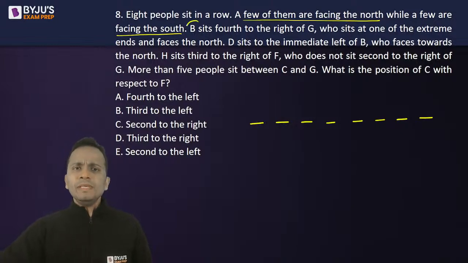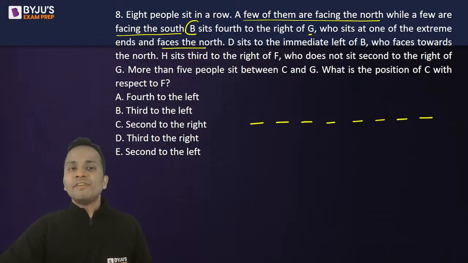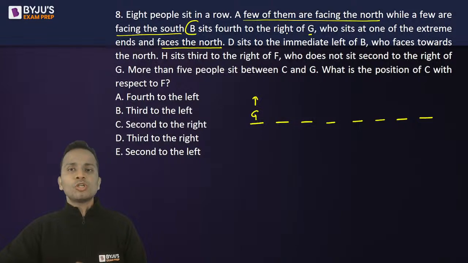Now, B sits fourth to the right of G, G who sits at one of the extreme ends and faces north. G is facing north, and B sits fourth to the right of G. तो G के right में space है, yes, but G cannot sit at chair number 8. I'll quickly number.